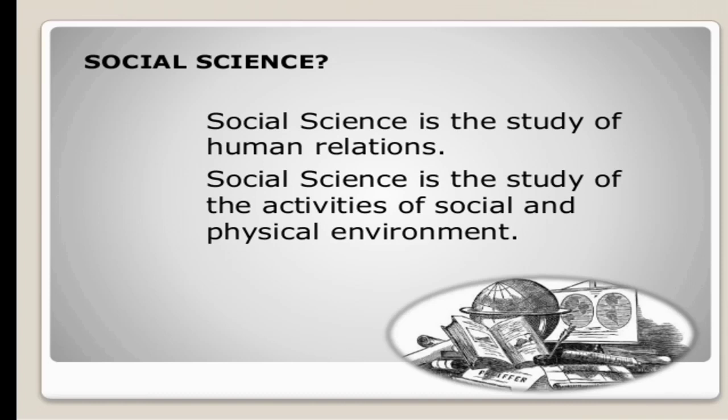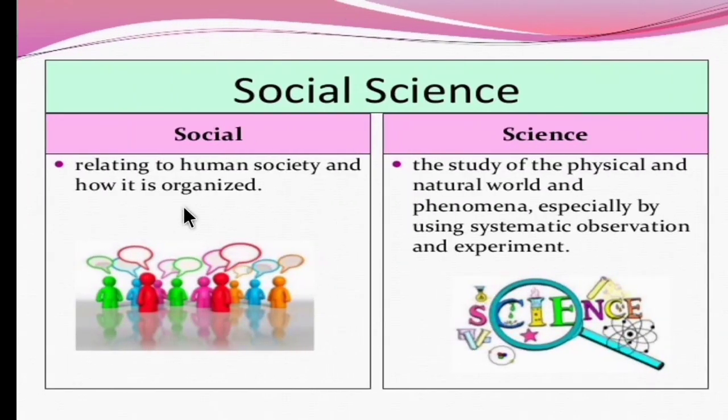So, now let's see what is social science and why we need to study social science. Social science is the study of human relations and how humans interact with the environment. To make it simple, social means relating to human society and how it is organized, and science means study of the physical and natural world and phenomena. So social science means study of the human society and their interaction with the environment.